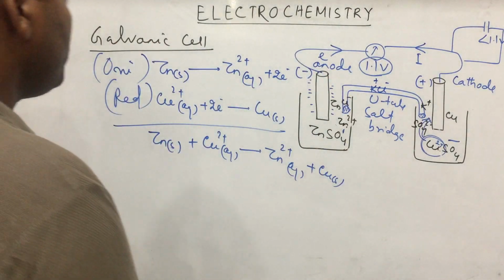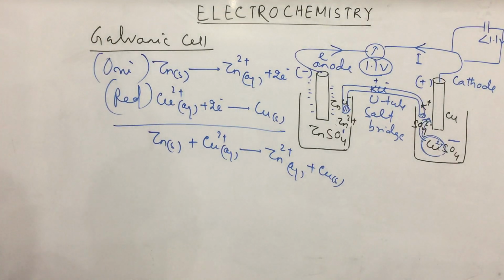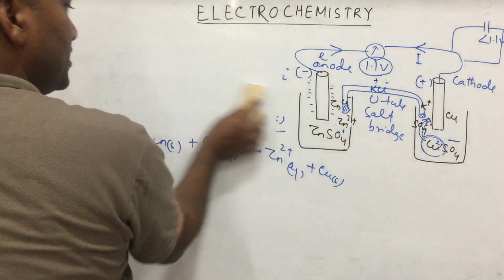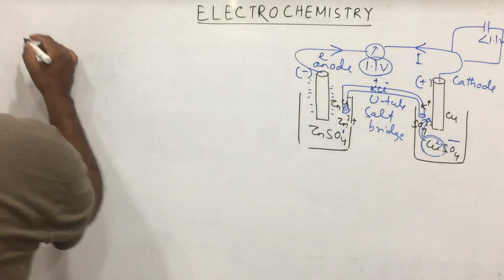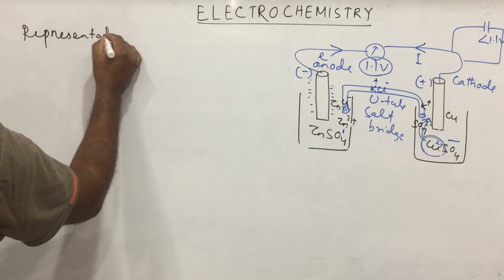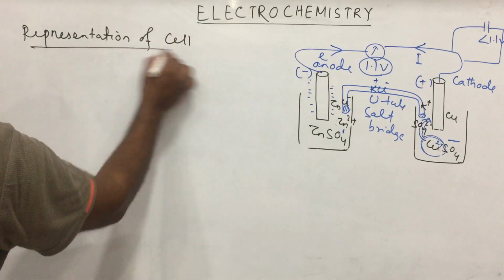But in the exam, the question will come: depict the galvanic cell. So how can you represent the galvanic cell? This is the representation of a cell, or cell representation.